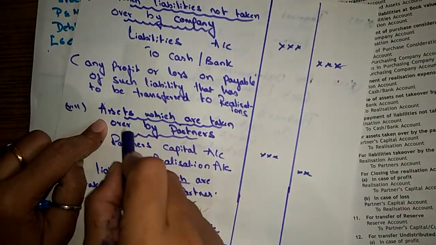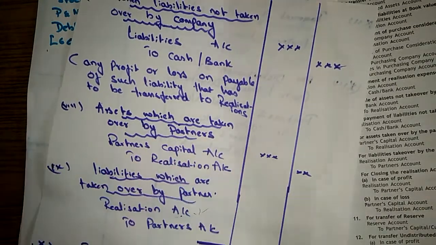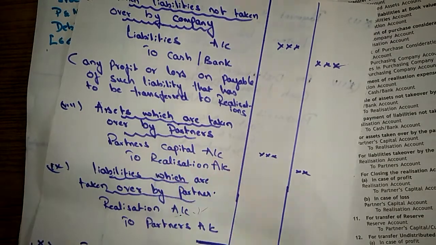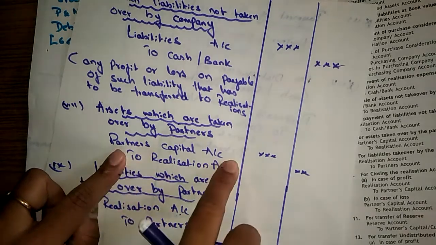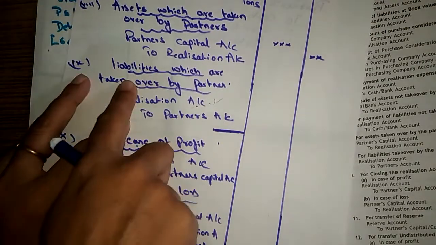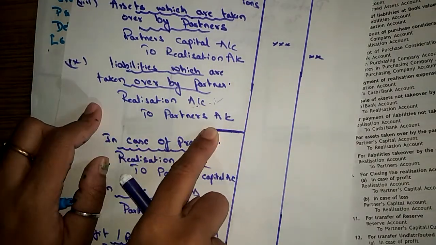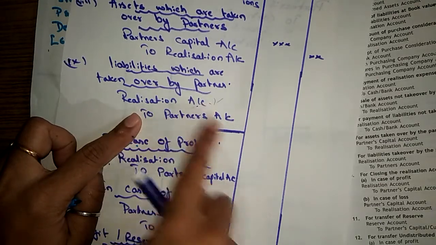Then the next, assets which are taken over by partners. For this we have to pass this entry: partners capital account to realization account. Same with liabilities. When any liabilities are taken over by a partner, we pass this journal entry through realization account.